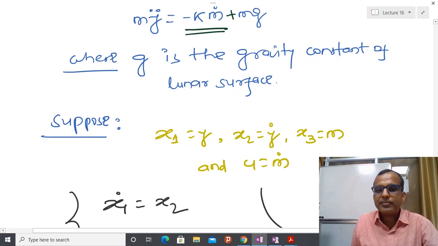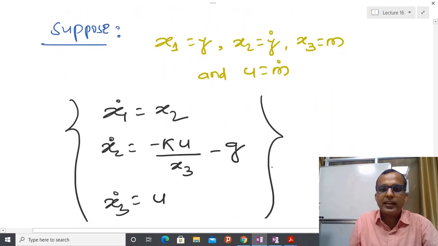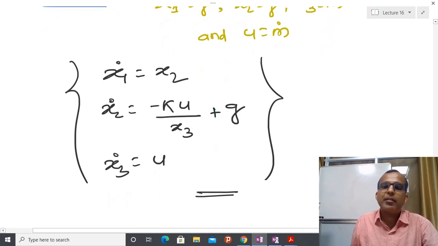Under this assumption, you try to generate the mathematical equation. Here plus g comes into the picture, and then you are able to get this kind of equation. Based on that you can decide the trajectory, and based on that trajectory it is possible to do this soft landing application. And if you linearize this model, you can see that this is a non-linear model.